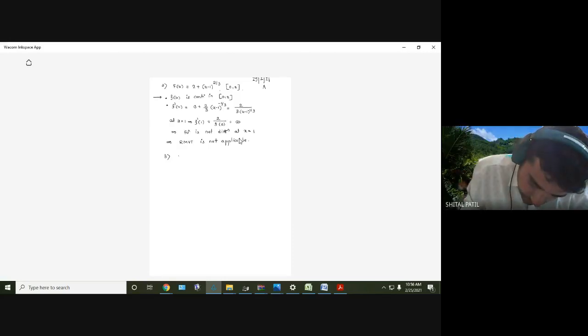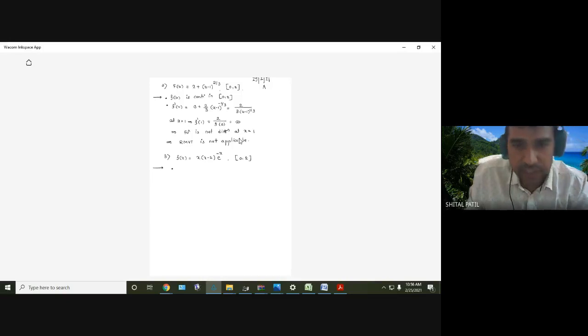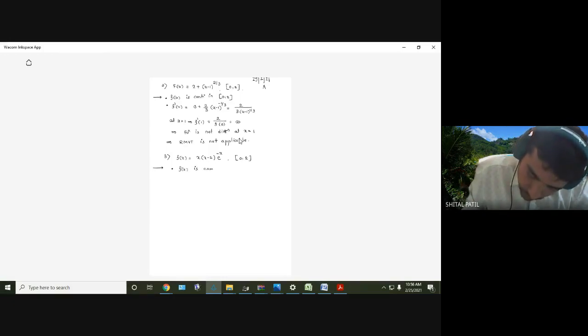Next one. f of x equal to (x minus 2) e raised to minus x. Interval is 0 to 2. So right now x minus 2 is polynomial and e raised to minus x is exponential function. f of x is combination of polynomial and exponential function.